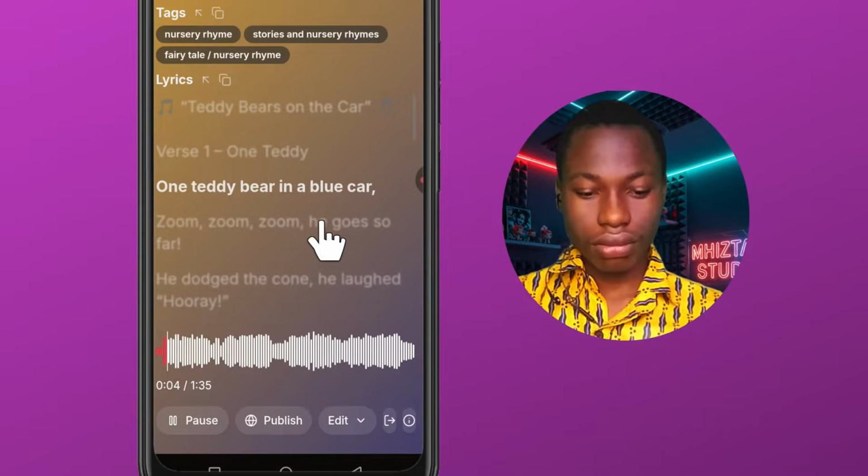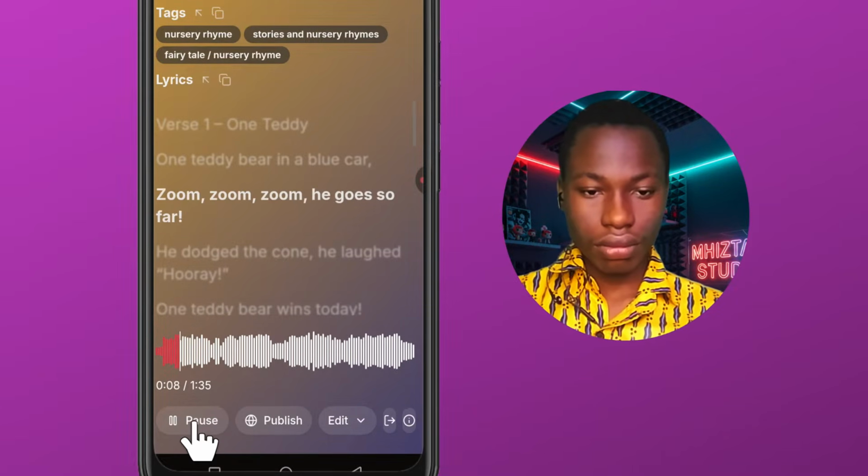One teddy bear in a blue car. Zoom, zoom, zoom, he goes so far.